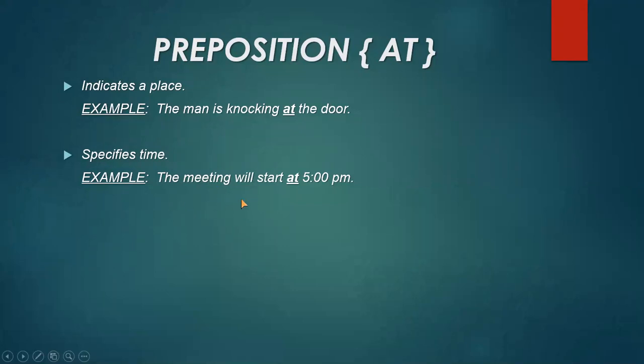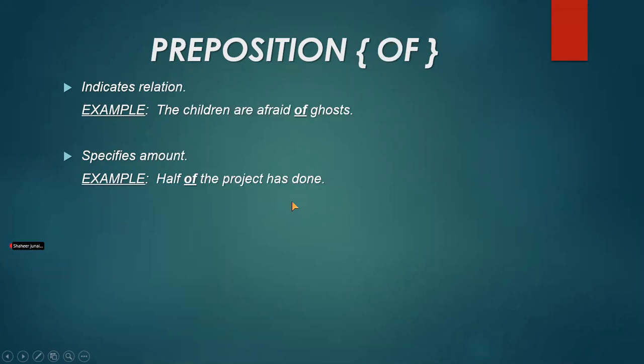Now we will meet the guest at night. This is another way of telling the time: night, evening, morning, afternoon. This will also come with "at", which shows the time of the meeting or whatever it is. Now there is another preposition, "of". It indicates the relation.